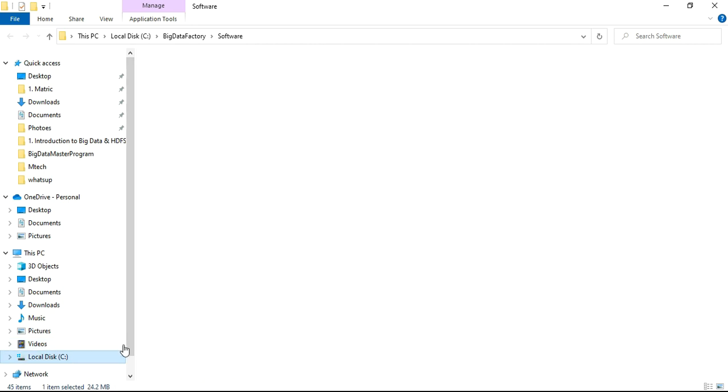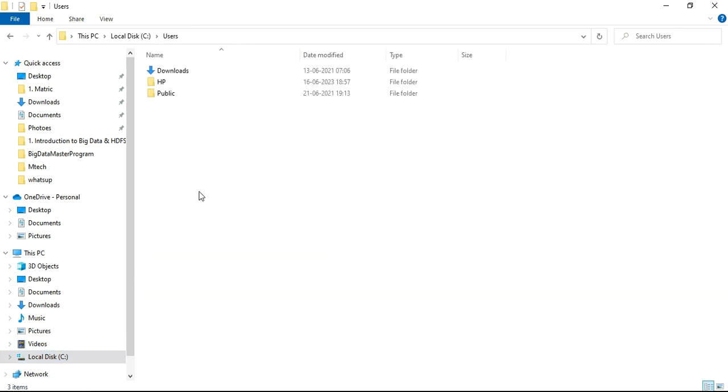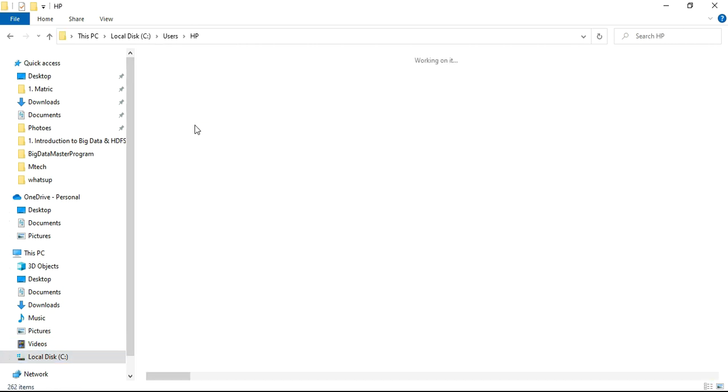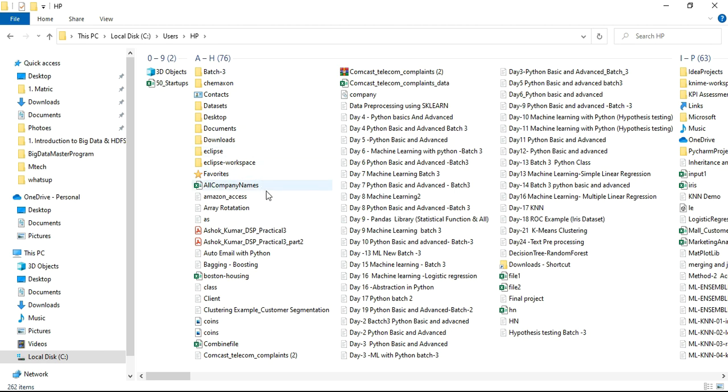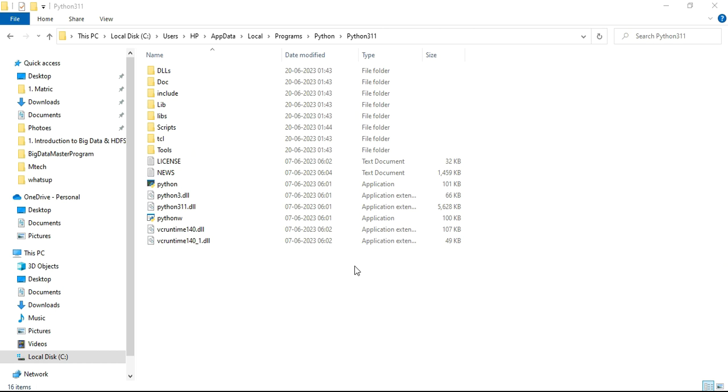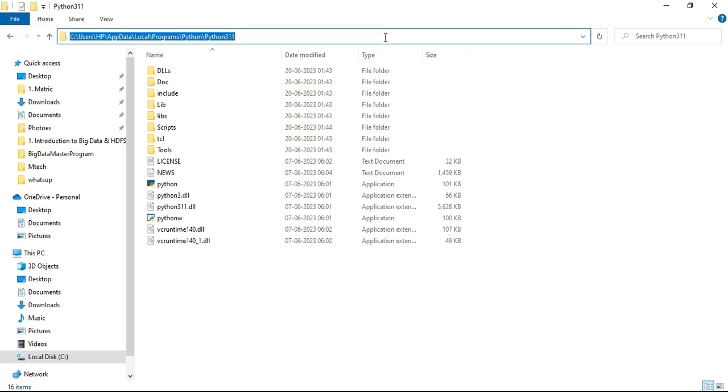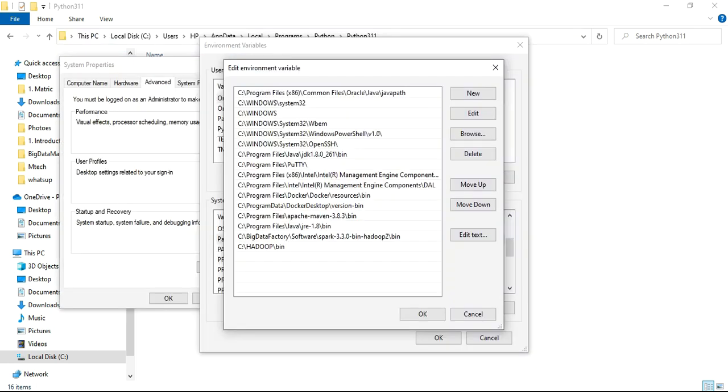It is installed in C, Users, HP, and then this folder. Python has been installed in this particular path. I just need to copy this path and paste it inside the environment variables, click OK.